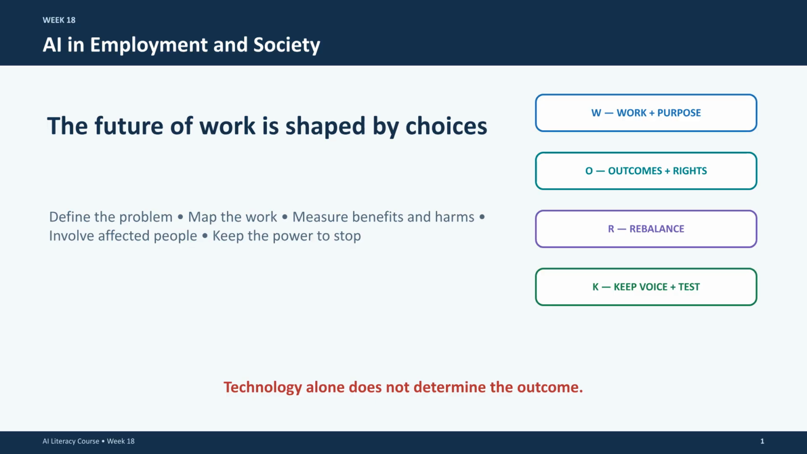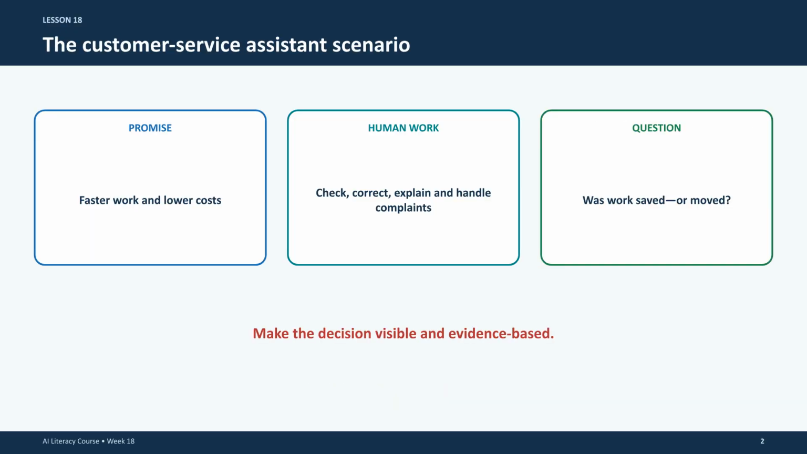This lesson examines how AI changes tasks, working conditions, and power dynamics. The central rule is that the future of work is shaped by human choices, not technology alone. Consider a customer service assistant. While the promise of AI is faster work and lower costs, we must ask, was the work actually saved or simply moved? It is vital to make every decision visible and evidence-based.